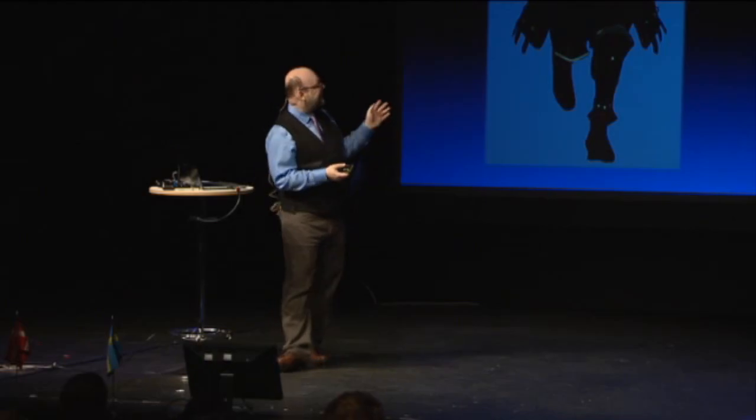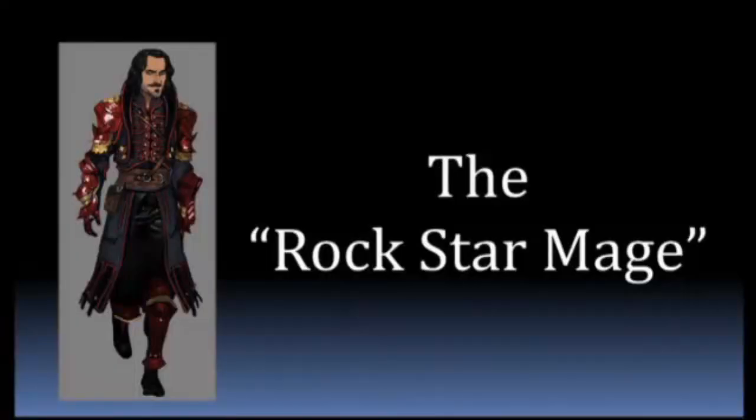Dorian began as the rock star mage. Cocky, aristocratic, almost as talented as he thinks he is, the Tony Stark of mages. The kind of bad boy you think you should hate, but you just can't help but think he's cool. That's what we pitched to the artist. Why didn't we give him a proper name? Because we, the writers, don't want to get too attached to a concept before we give the artists or the rest of the team a chance to offer input into the character creation process.